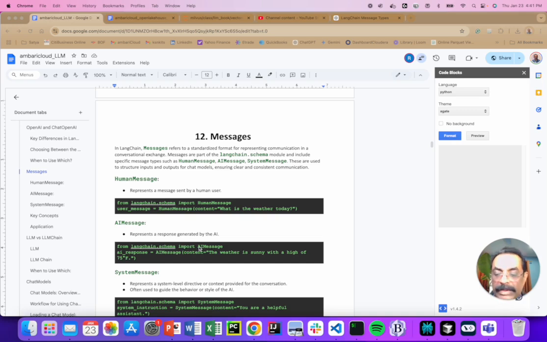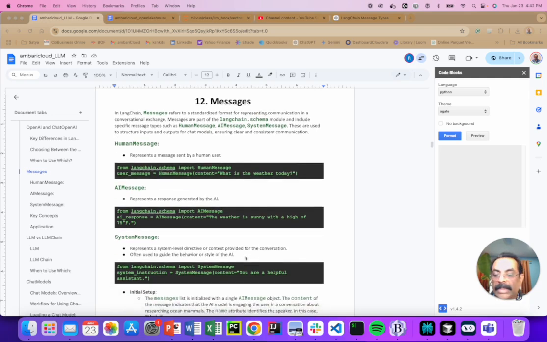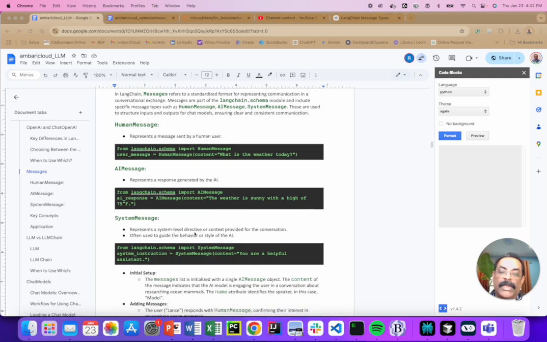As we practice, we will see all those things, right? And then again, it's going to send the content. Then you're going to find this object, find the content, and then you will know the value of the response from your LLM. Then a system message represents a system-level directive or context provided for the conversation,